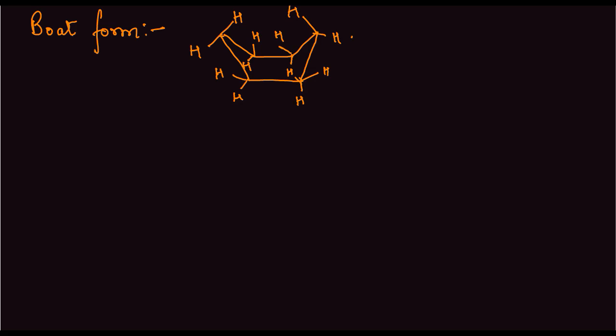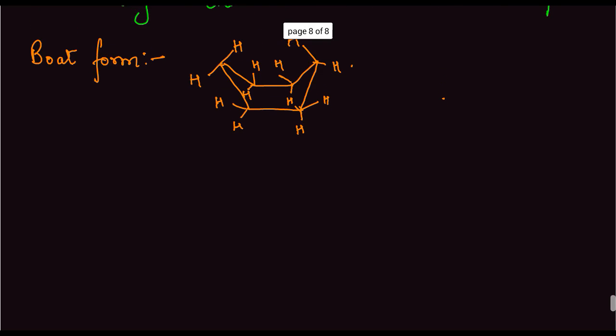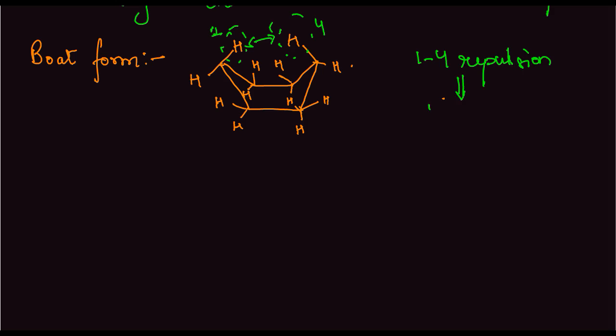It is less stable because of flagpole interaction. What is flagpole interaction? Flagpole interaction is basically this. This hydrogen here and this hydrogen here, there is a repulsion between these. This is 1 hydrogen and this is 4 hydrogen. So 1,4 repulsion between these two hydrogens is the reason it is less stable. This interaction is removed in the twist boat, which is why twist boat is more stable as compared to the boat form.